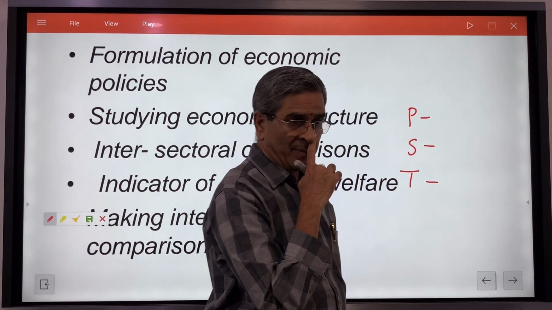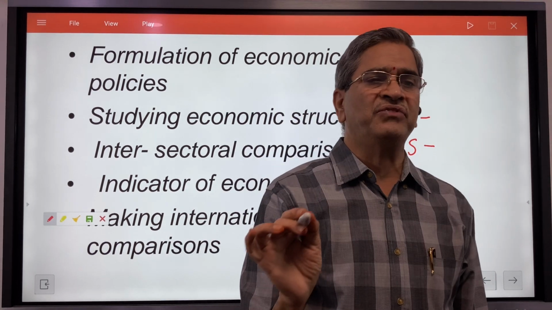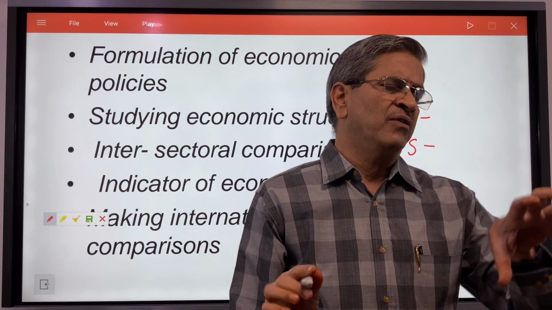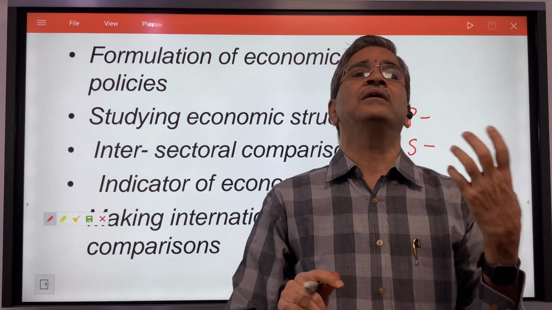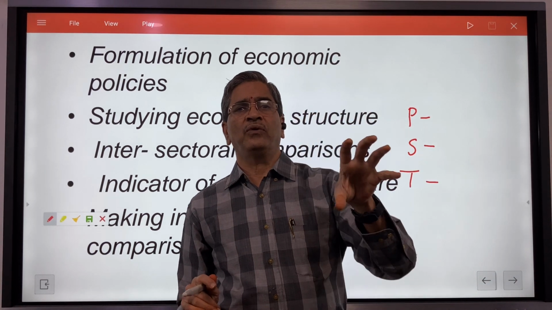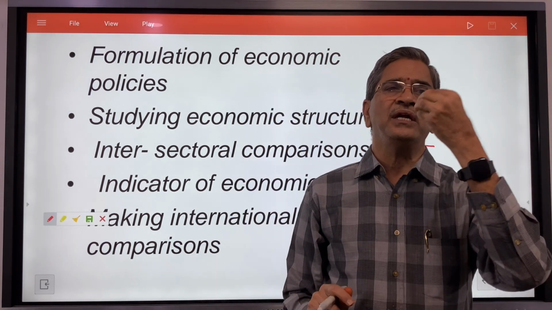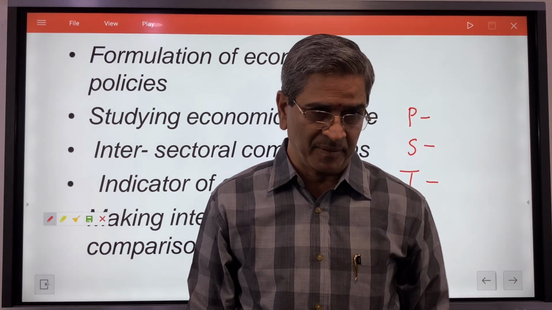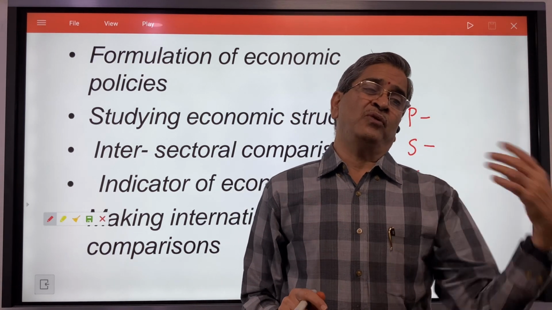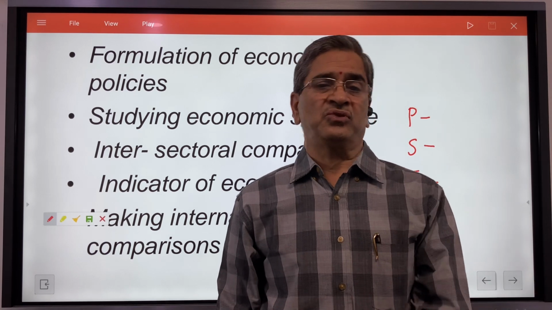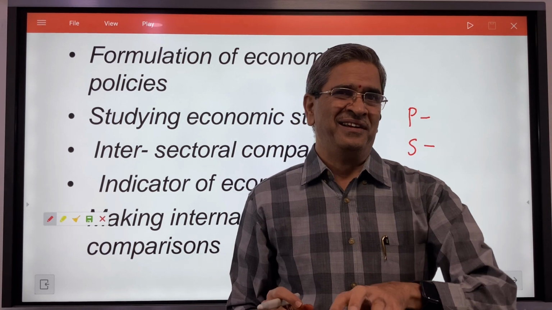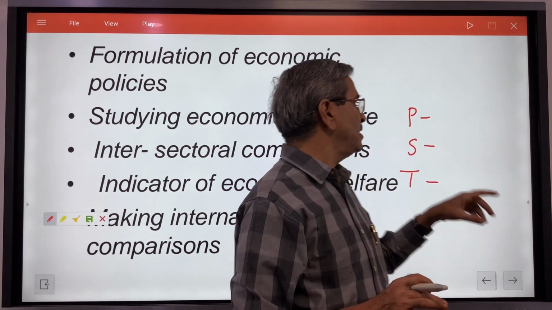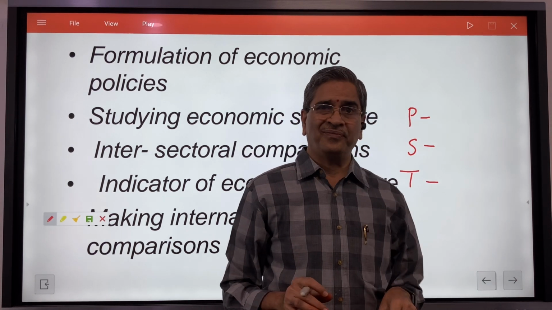Primary sector means mostly agriculture and fishing, or simply what you take from nature and consume. If you produce tomatoes and eat tomatoes, it is the primary sector. If somebody produces tomatoes, you make a sauce with the help of machines and then eat, you are in the secondary sector.